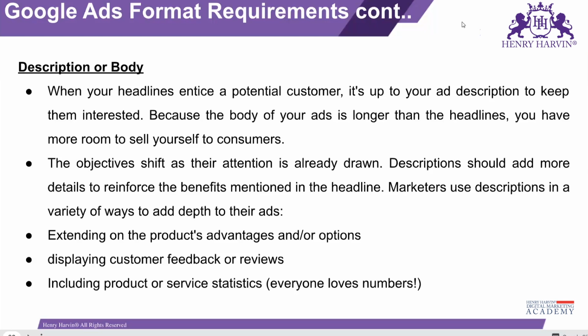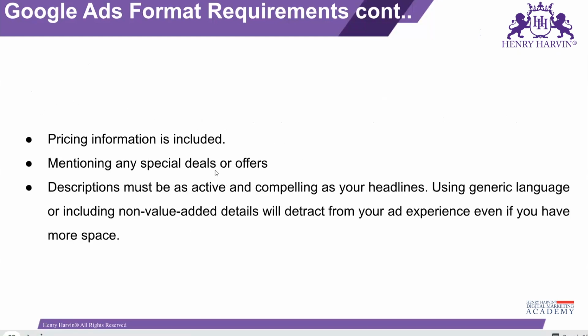What you can show in the description: you can show a little bit of detail about your product. You can mention customer feedback, the advantages of your product, and the statistics of the services that you're providing, like how many people have benefited from your services, your course, and all these things. Pricing information as well.